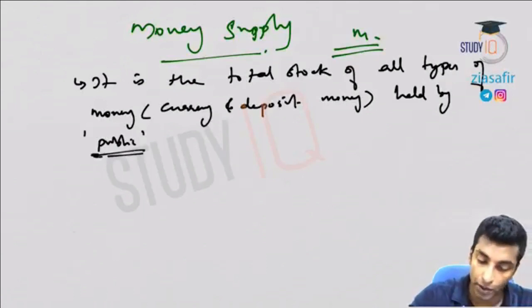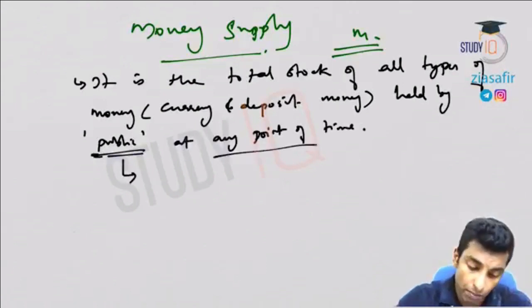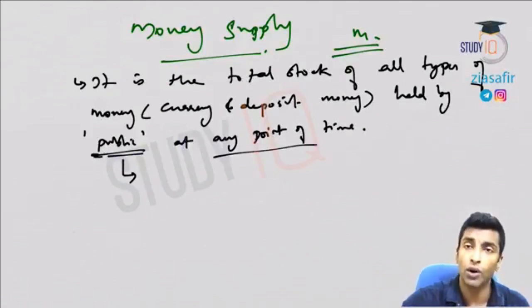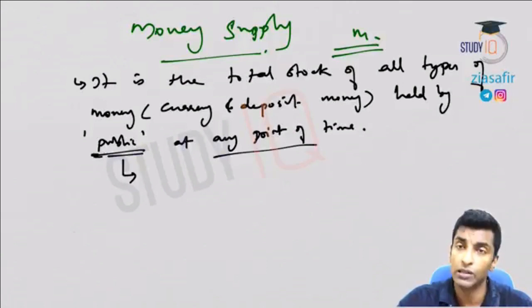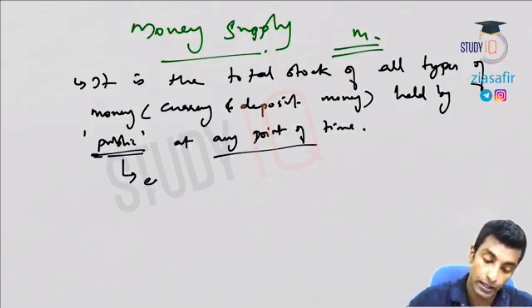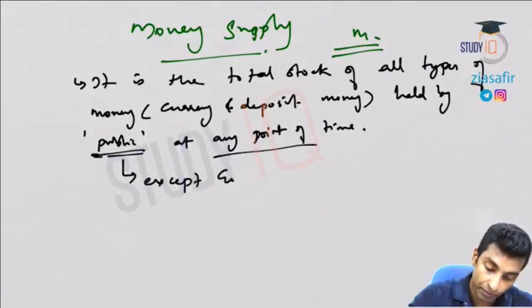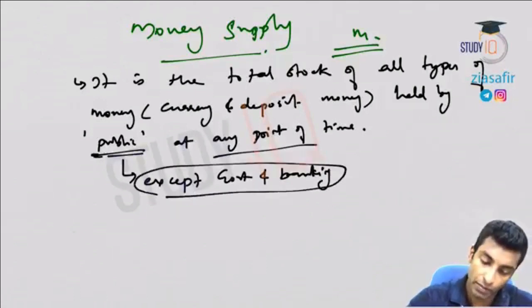I'll explain this term public, at any point of time. Now what is this term public? This term public includes all economic entities except government and bank. Why are we excluding government and bank? Government and bank are the creators of money. So public means except government and bank, everything else will be part of public.